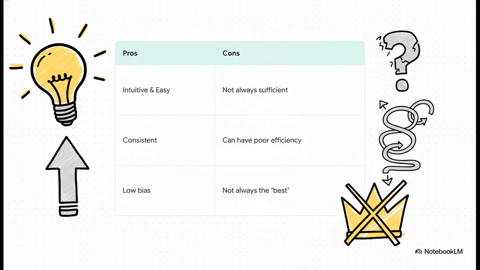Now, the method of moments has some pretty clear pros and cons. On the plus side, it's super easy and intuitive, and the guesses usually get better as you get more data. The downside? It often completely ignores our superclue, that sufficient statistic. And that means it can be inefficient and isn't always the best guess you could possibly make.